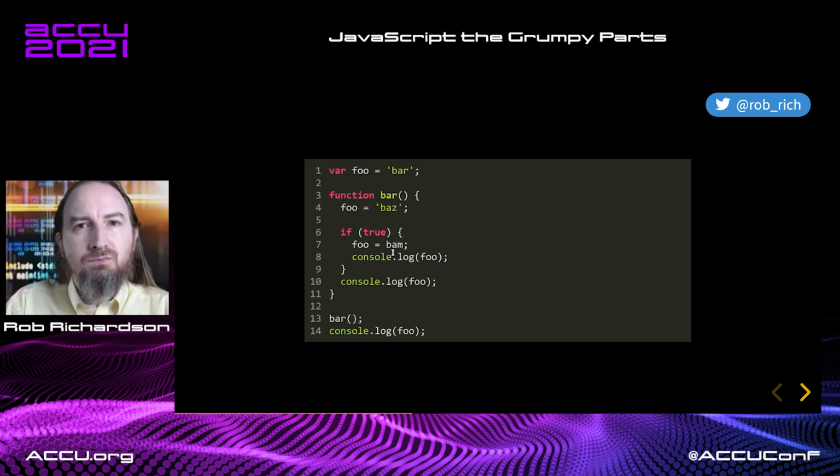Oh, let's go find the value of bam. Do we have a bam variable in this current scope? We don't. Let's look in this outer scope. Do we have a bam variable? We don't. Let's keep walking up. Is there a bam variable defined in the global scope? There is not. So we can't get the value out of this variable that doesn't exist yet, and we get a reference error. Bam is not defined.